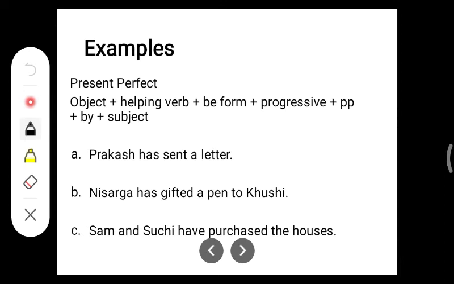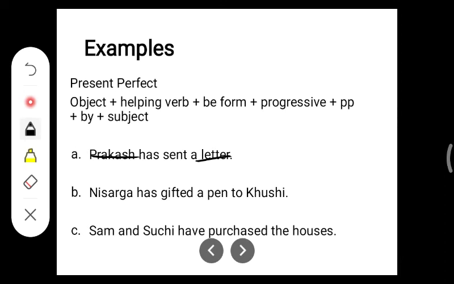The first example is: Prakash has sent a letter. I'll tell you the answer with the formula. Here, what is the subject? The subject is Prakash. What is the object? A letter.